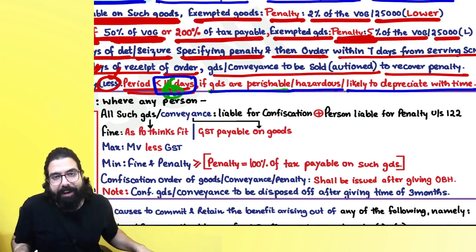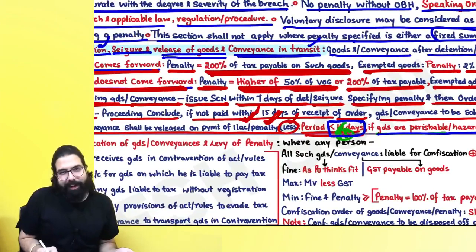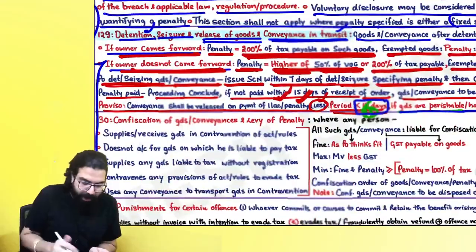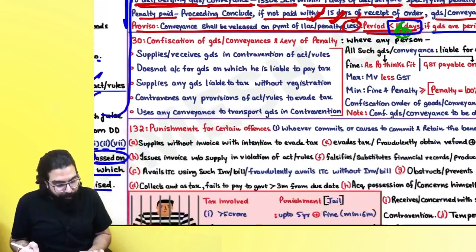If goods are perishable, then sir, why will the officer wait for 15 days? He is telling, sir, if I wait for 15 days, then sir, of the mangoes only the seeds will be remaining. Chalo, let's go ahead, everyone. Section 129 is very, very important, and 126 is very, very important from the exam point of view.